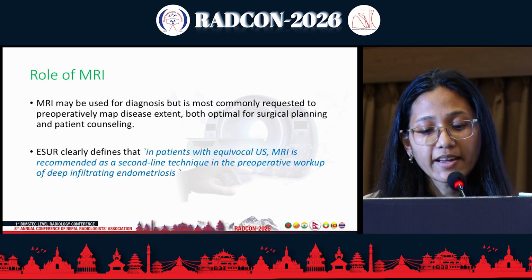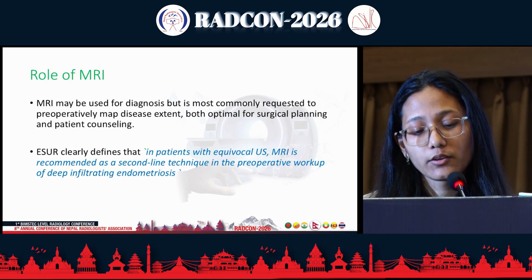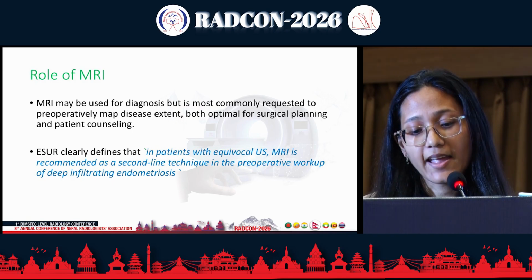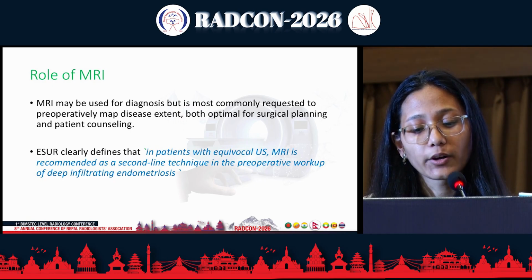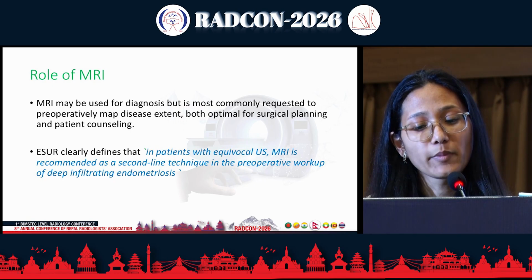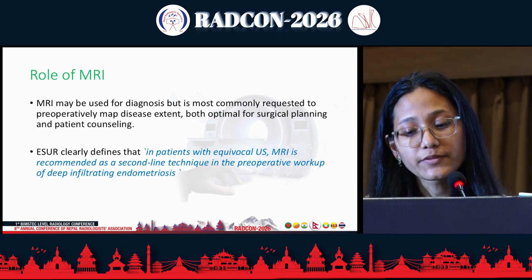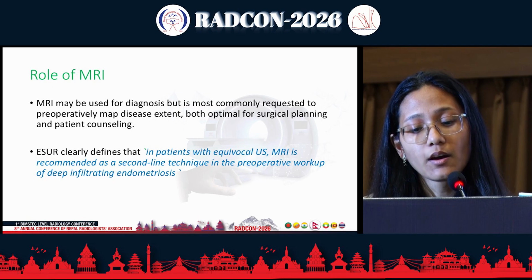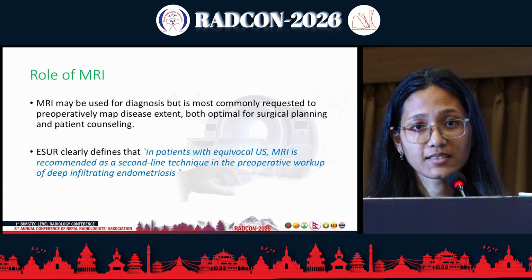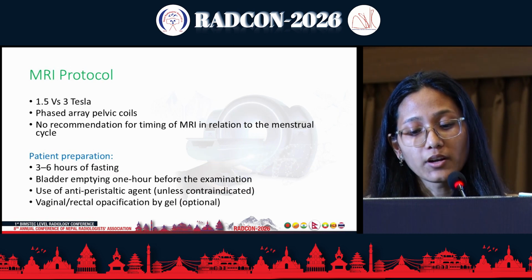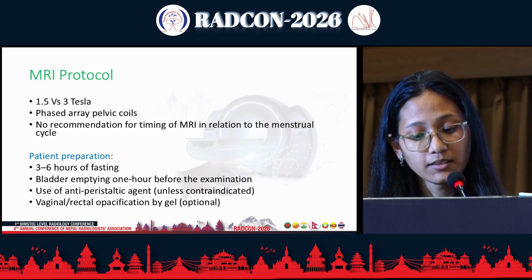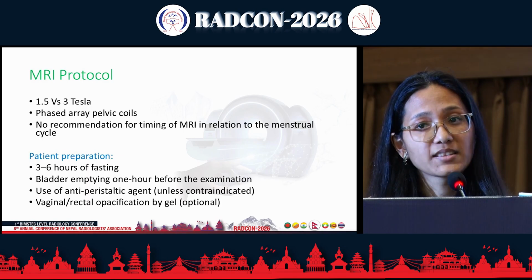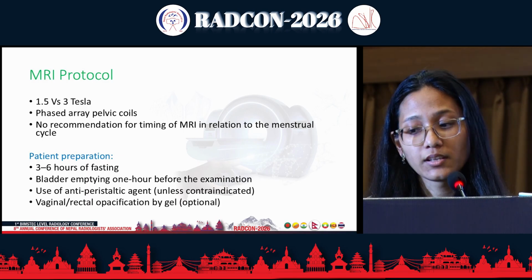The European Society of Urogenital Radiology has said that MR is recommended as a second-line imaging technique in the preoperative workup of deep infiltrating endometriosis. MR may be used for diagnosis, but it is commonly used for surgical planning, for preoperative mapping of the disease extent. In the MR protocol, there is no recommendation for timing of MR in relation to the menstrual cycle. The use of vaginal and rectal opacification is optional.